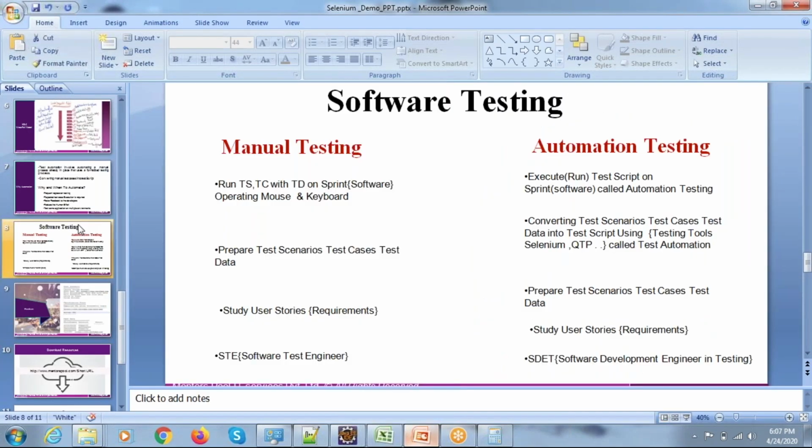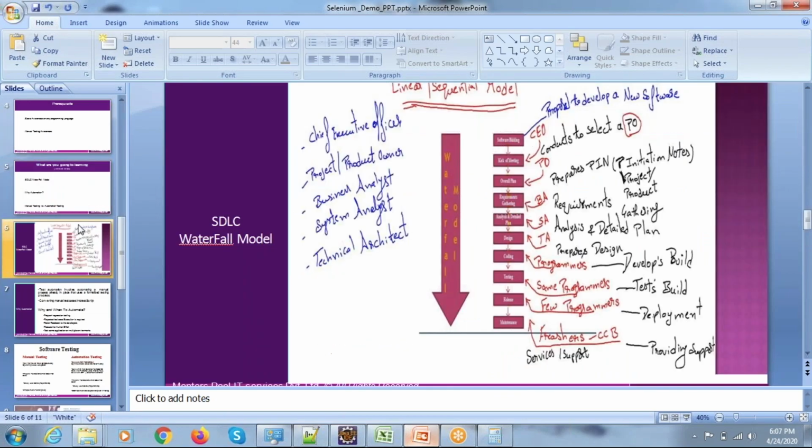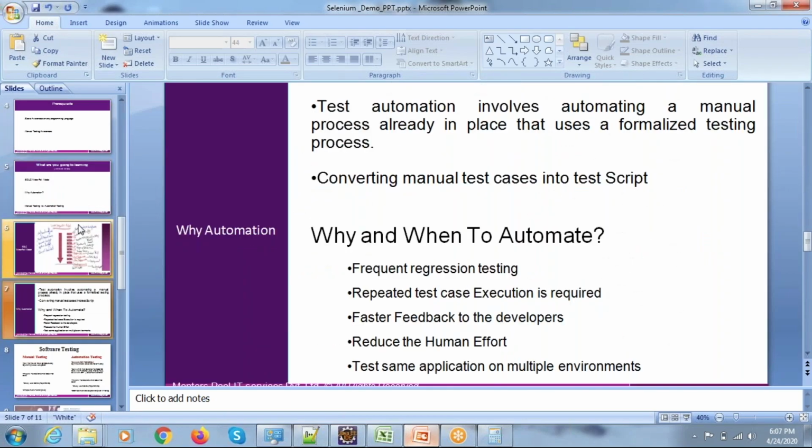Now you see these points. If you come back to these points, why and when we have to go for automation. So we have all these repeated test cases. Whenever we have repeated test cases, if you follow the manual process, it will need much human effort and it will take more time. There will be a delay in providing feedback to developers also. When you're testing the application, you need to test on different environments, different browsers, and different operating systems. Due to that reason, we need to go for automation.